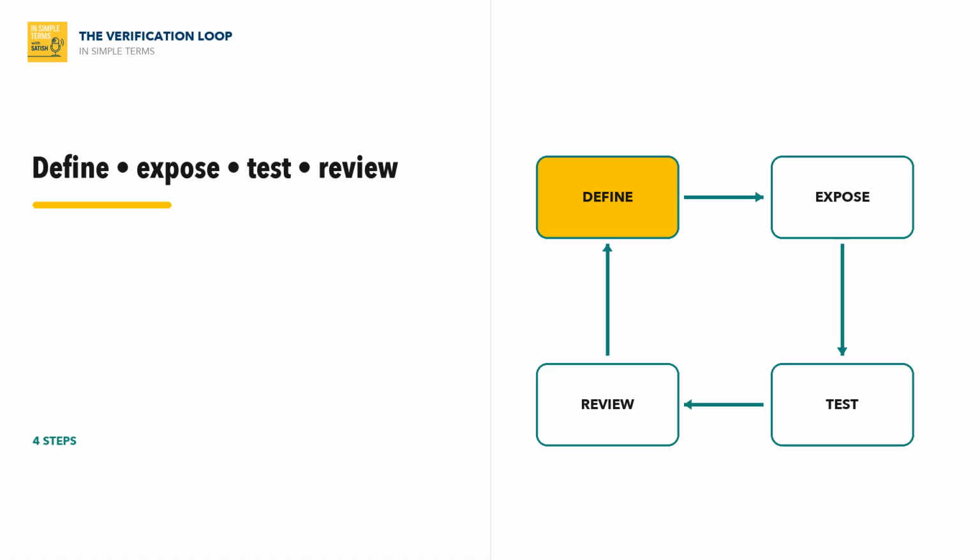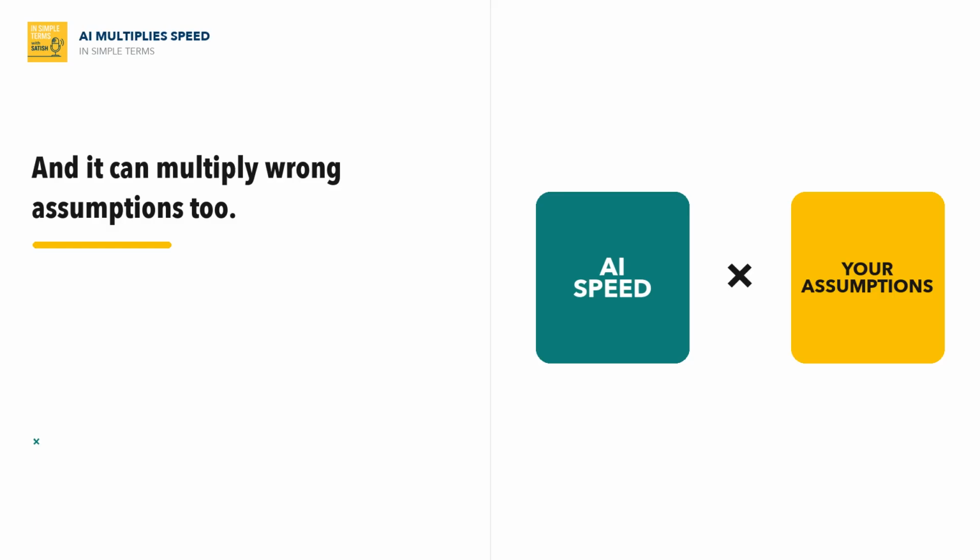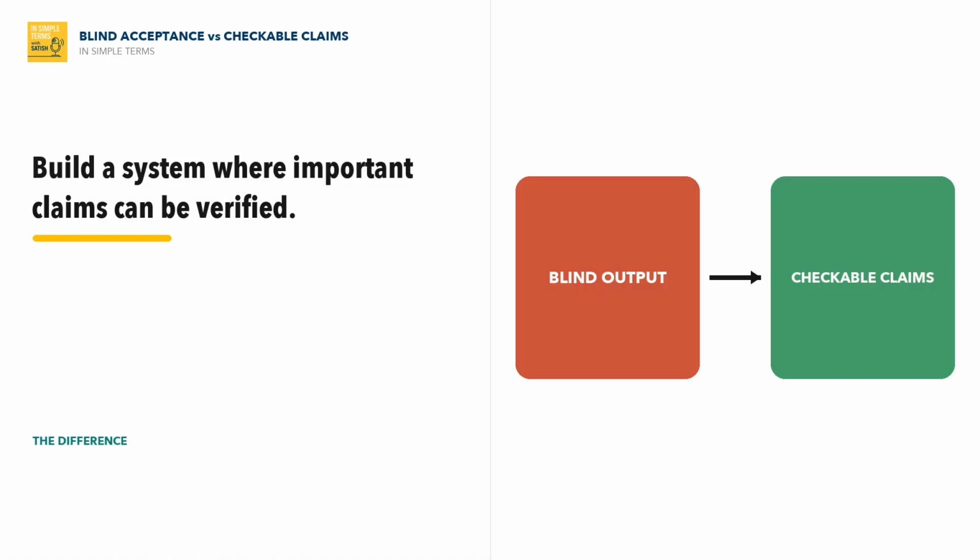Working with AI needs a verification loop. Define the outcome, expose assumptions, test the real journey, and review the evidence before release. AI can multiply your speed, but if your assumptions are wrong, it can multiply those too. So the important difference is not human code versus AI code. It is blindly accepting output versus building a system where every important claim can be checked.